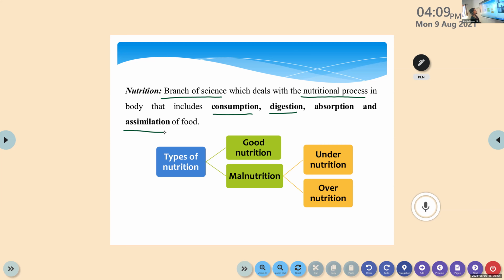Okay. So again, there are two types of nutrition. One is good nutrition, another one is malnutrition. Good nutrition means the person gets all the nutrients in the right amount and in a proper way to meet all the daily requirements. Malnutrition simply means undernutrition as well as overnutrition. Malnutrition not only means undernutrition but also overnutrition.